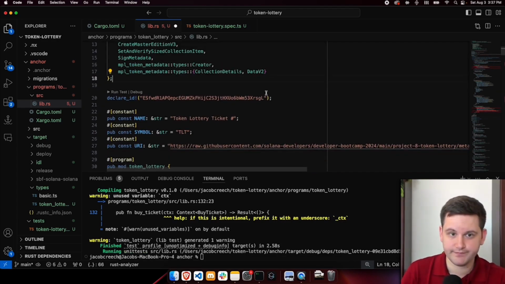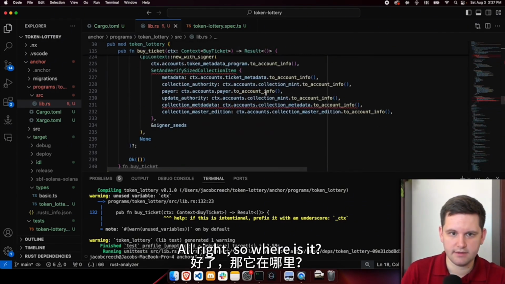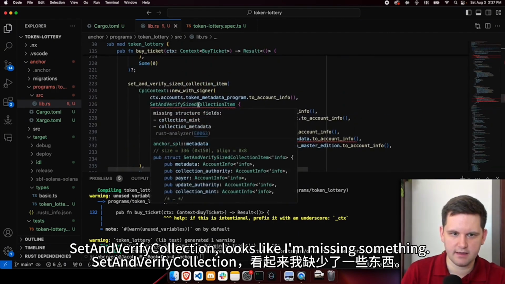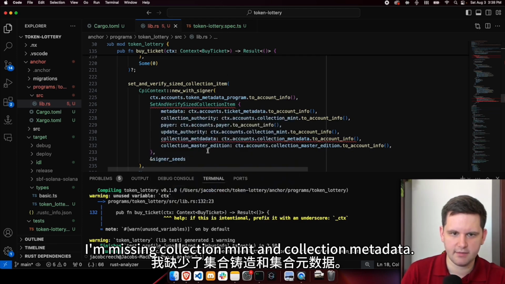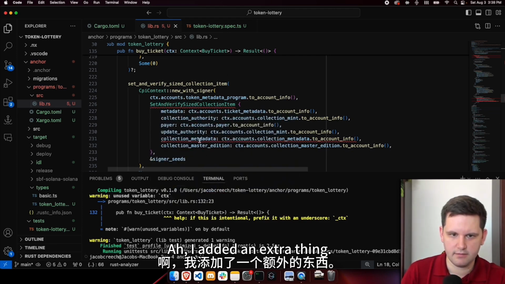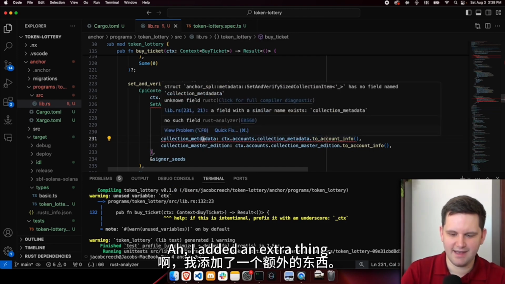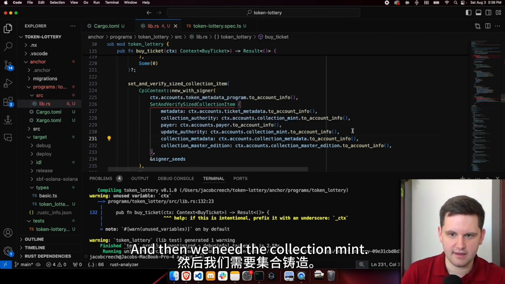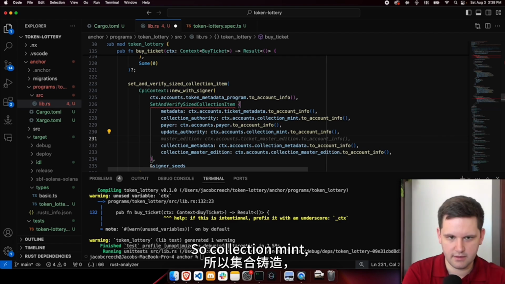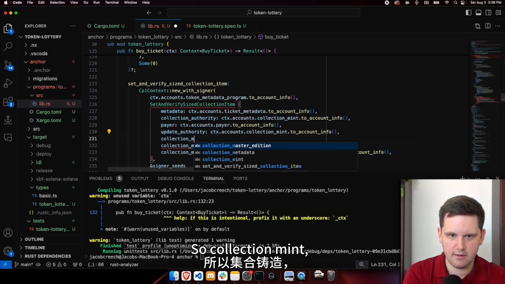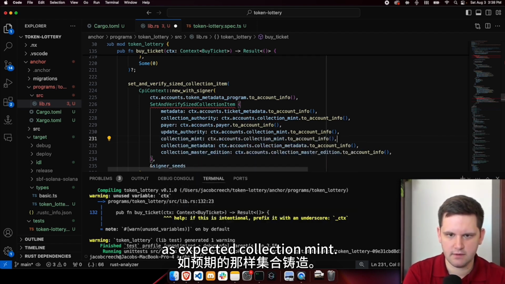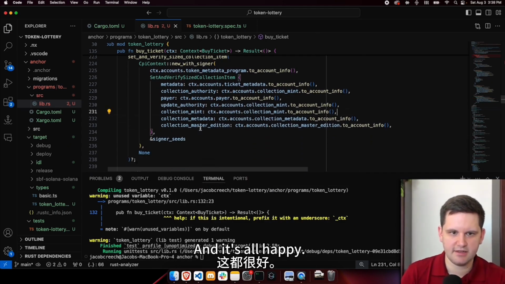That's okay. All right, so where is it? Set and verify collection. Looks like I'm missing something. Missing collection mint and collection metadata. I added an extra thing, and then we need the collection mint. So collection mint. As expected, collection mint, and it's all happy.